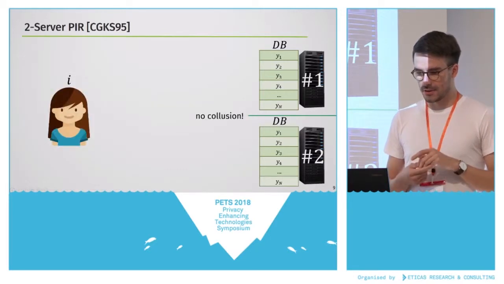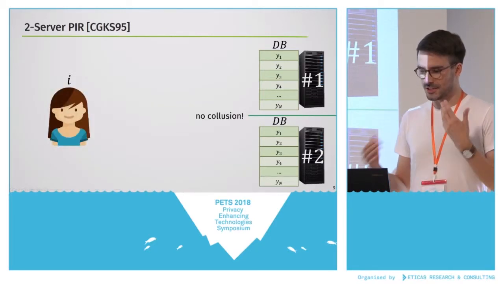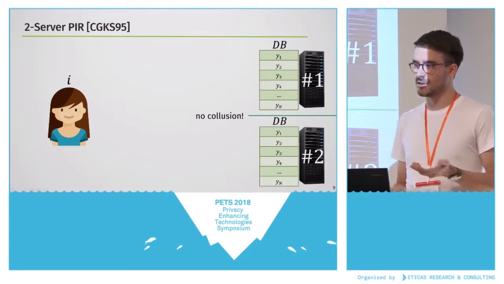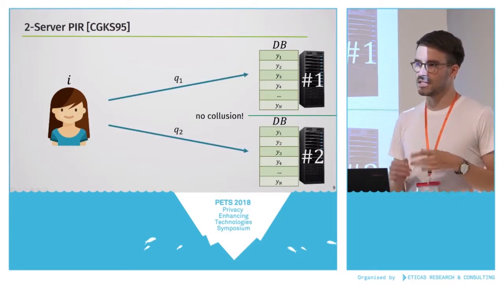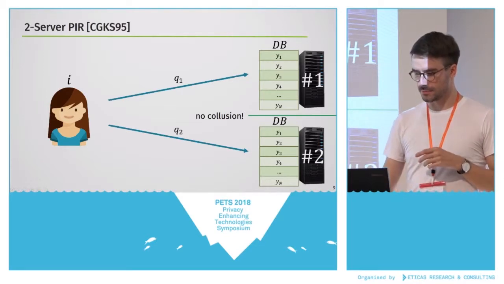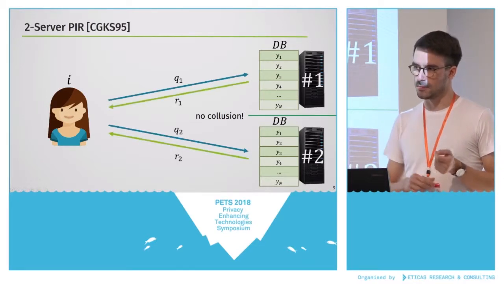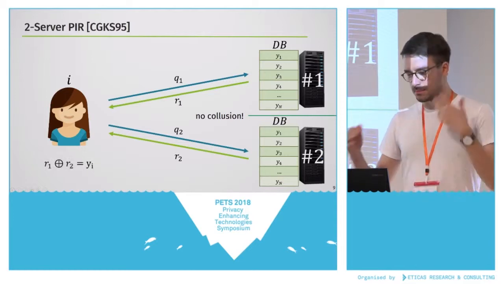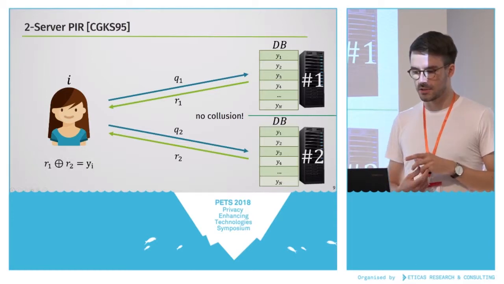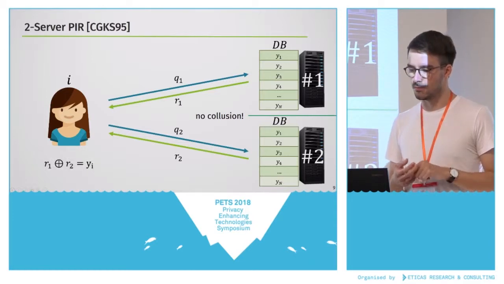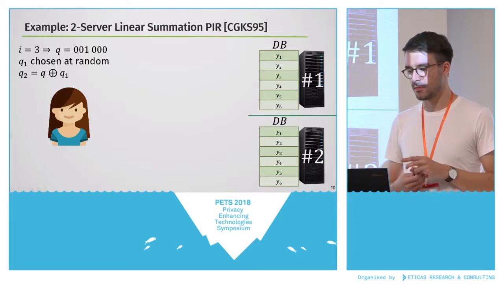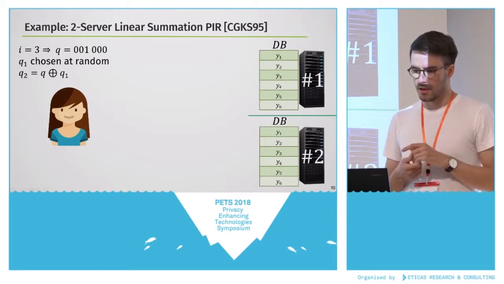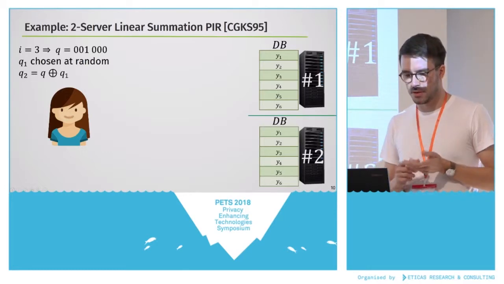So how does this two-server PIR work in general? Alice, again, has her index i that she wants to query for. Then she sends a query that is secret shared between the two servers. Each of the servers sends a response back. And in the end, Alice performs some operation, in this case an XOR, to reconstruct the plaintext block that she was interested in. To give you an example from a paper by Chor et al. from '95, which was the original PIR paper.